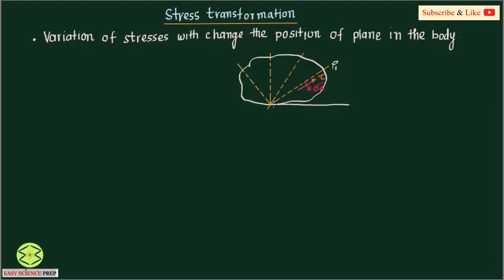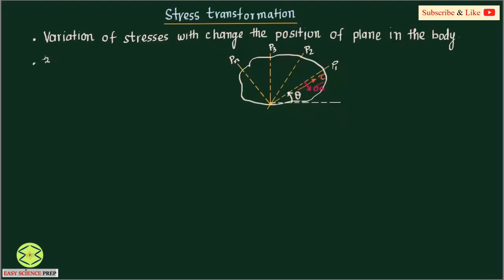Okay, if you say the horizontal line is a reference, then with respect to this horizontal line, as we change the value of theta, you will see that stresses are going to change with selection of different planes. So at all the planes you may be getting different values or some variation of stresses. So stress transformation talks about the variation of stresses with respect to the change in position of plane in the body.